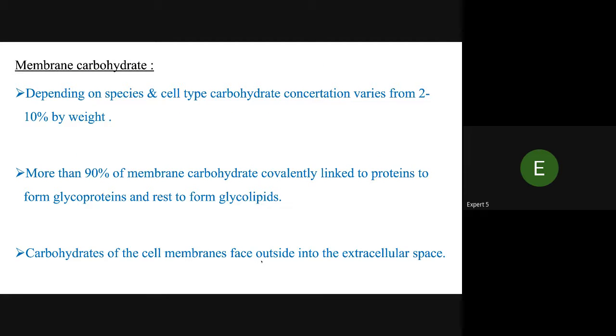Membrane carbohydrate, depending on the species and cell type, varies in concentration from 2 to 10% by weight. More than 90% of membrane carbohydrate is covalently linked to protein to form glycoproteins, and the rest forms glycolipids.